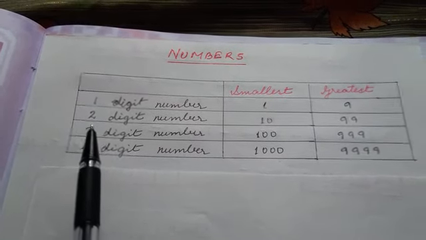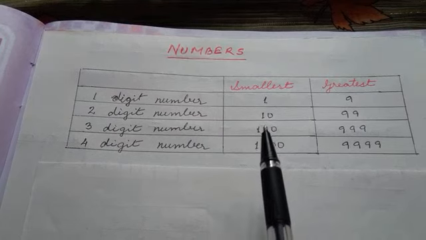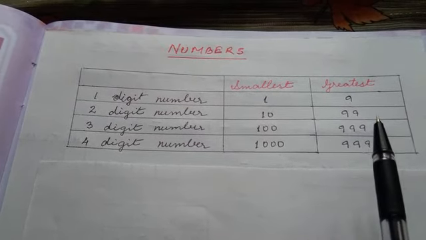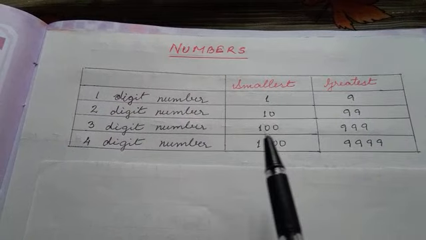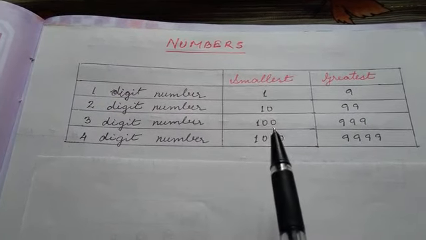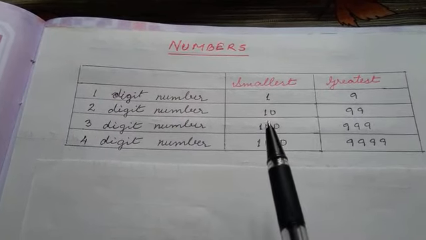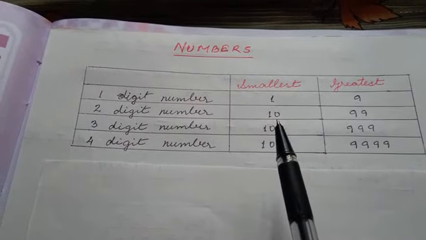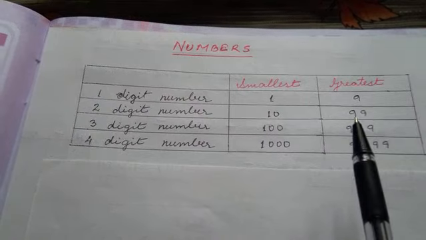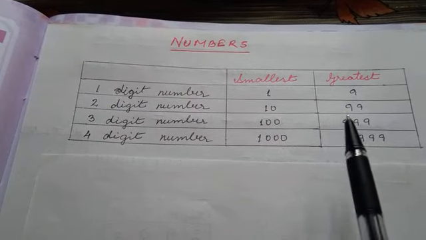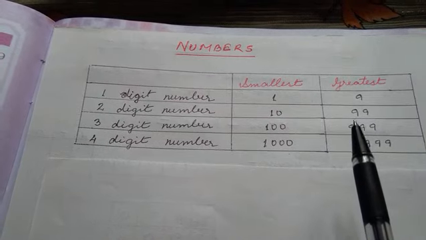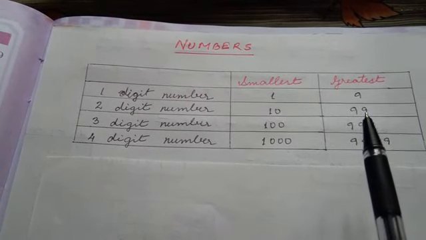Now the 2-digit numbers start from 10 to 99. After 99 comes 100, so 100 becomes 3-digit. So the 2-digit numbers start from the numbers 10 to 99. The smallest will be 10 and the greatest is 99. 98, 97, these all are before this, and will be smaller than this number. So our greatest number is 99.